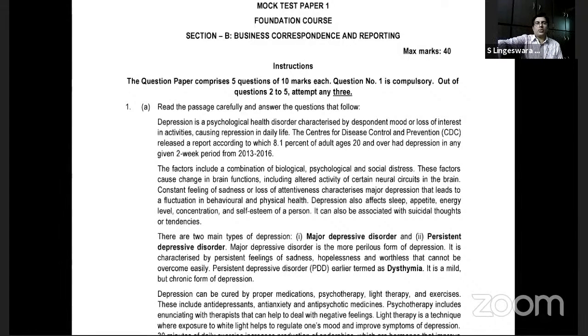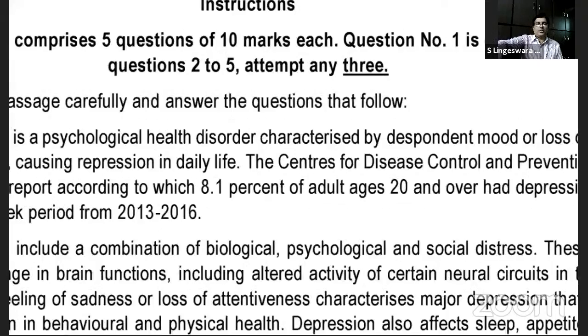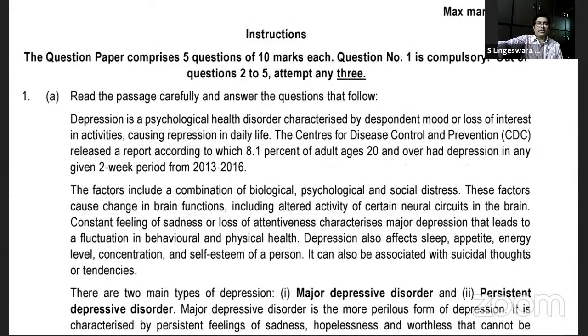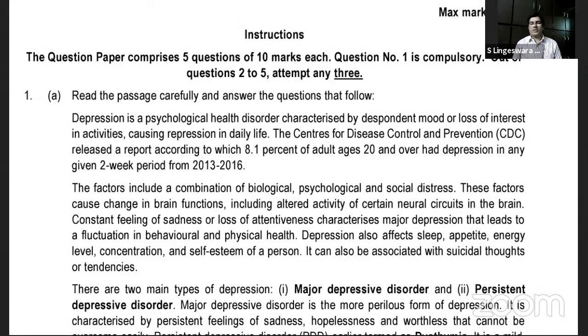It is all about a psychological situation called depression. It is a psychological health disorder characterized by despondent mood or loss of interest in activities, causing depression in daily life.